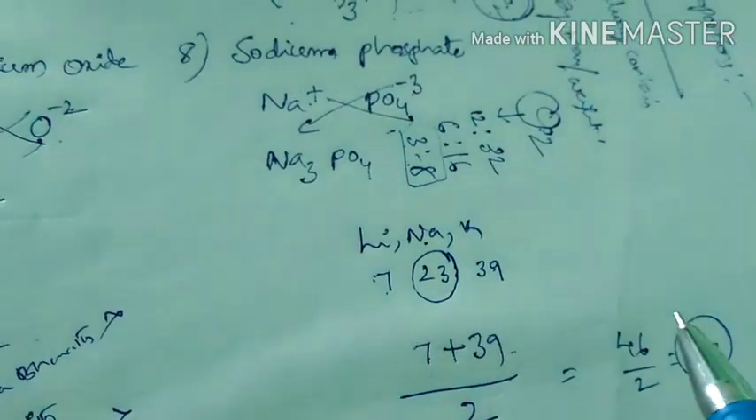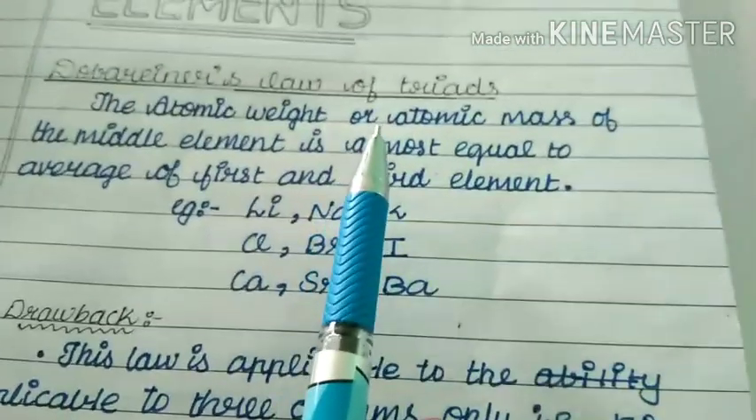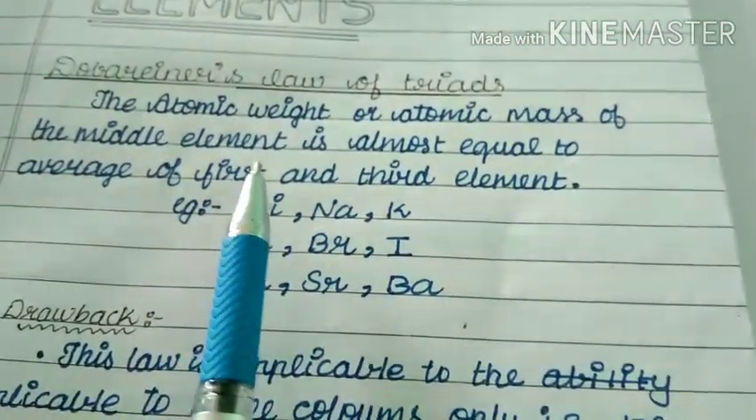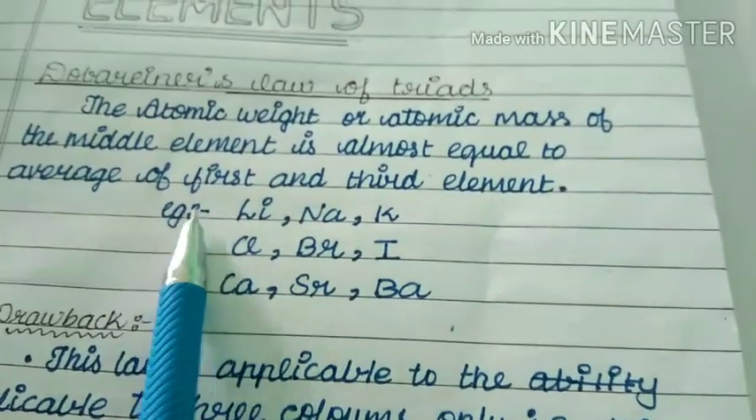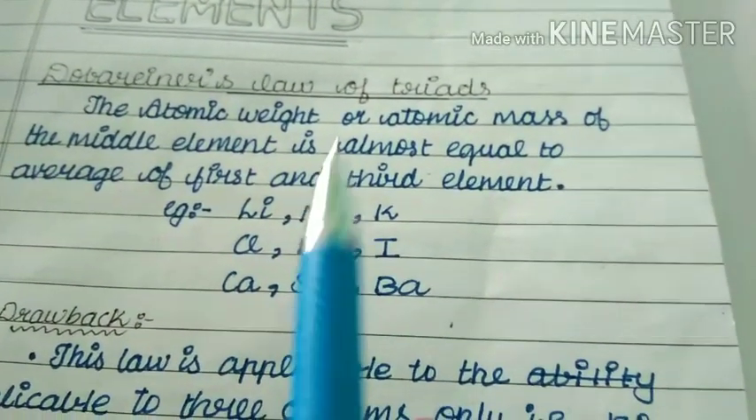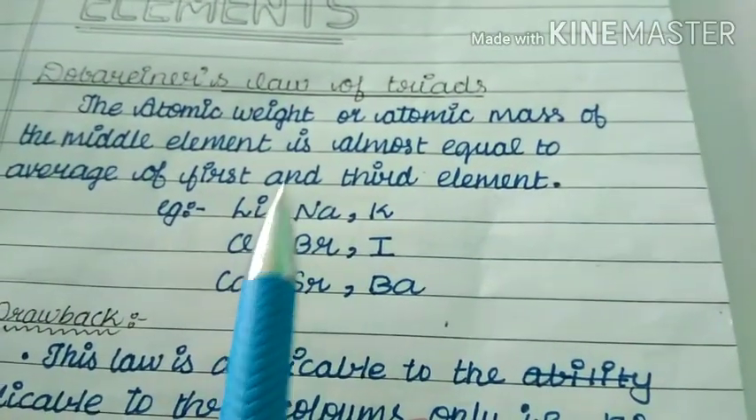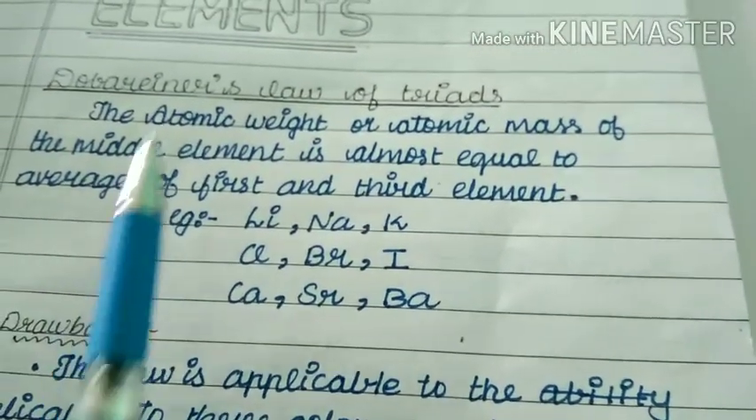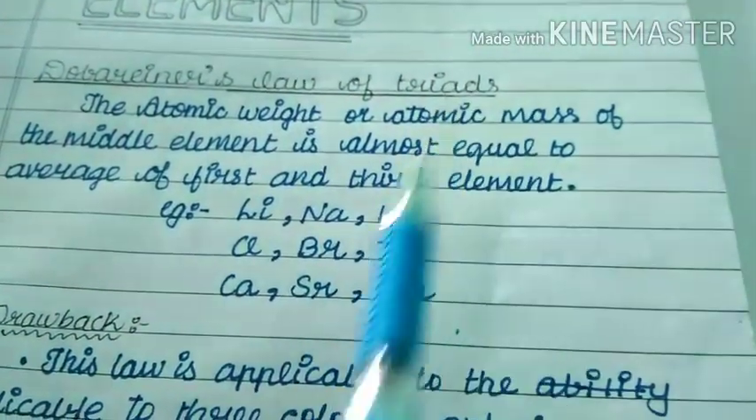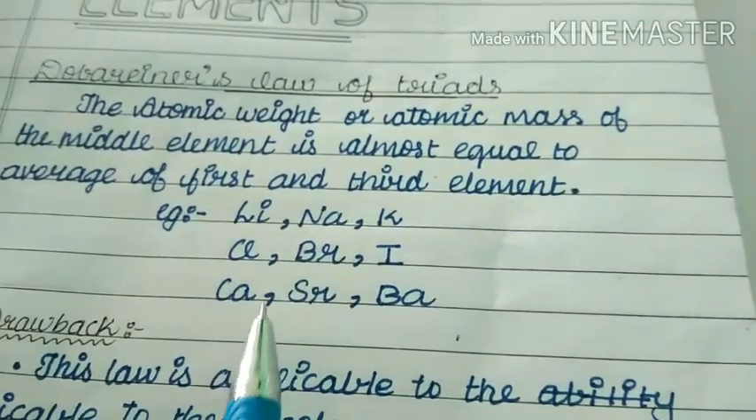That's all. So what is the statement? The atomic weight or atomic mass of the middle element is almost equal to the average of the first and third element. That means based on that point he designed a periodic table. That is called Dobereiner's law of triads. Triads means 3 elements.